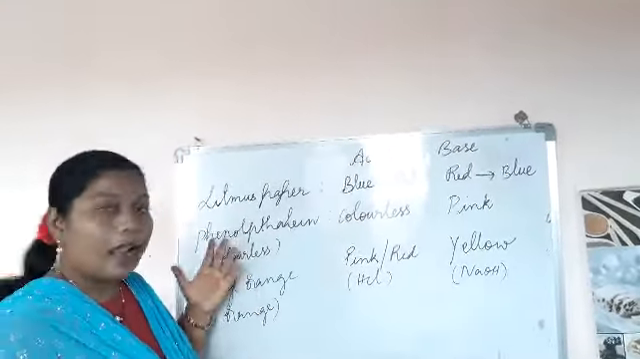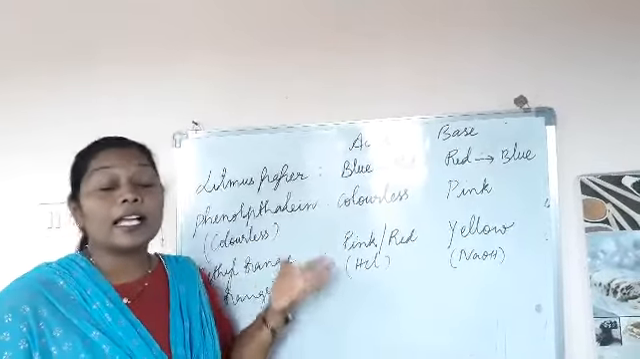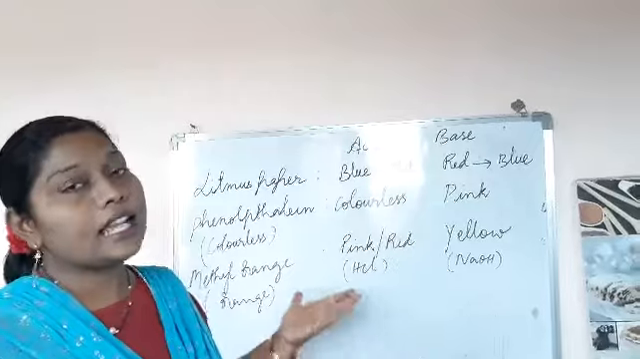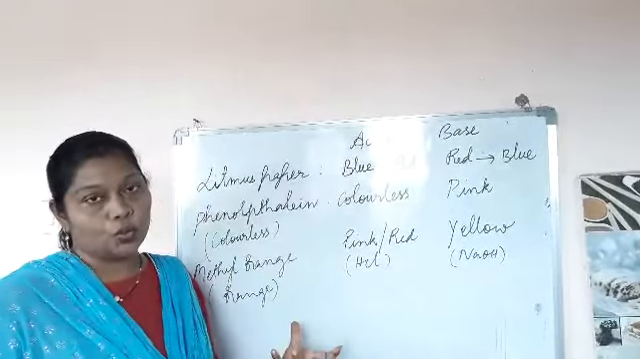Now we will see there are two other chemicals, like phenolphthalein. Phenolphthalein is a colorless solution. It doesn't have any color in a neutral medium. Now take a test tube.